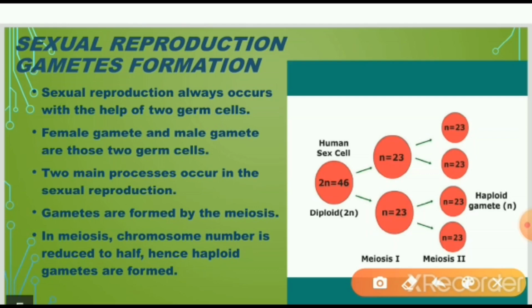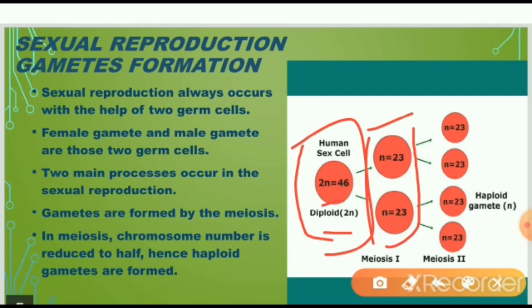So here, if you see, the human sex cell is shown, diploid 2n, that is 2n = 46, and then it forms haploid cells, that is n = 23 and n = 23, and you are getting 4 haploid cells, that is n = 23, n = 23, n = 23, n = 23. First it goes through meiosis 1 and second through meiosis 2. Now in meiosis the chromosome number is reduced to half and haploid gametes are formed.